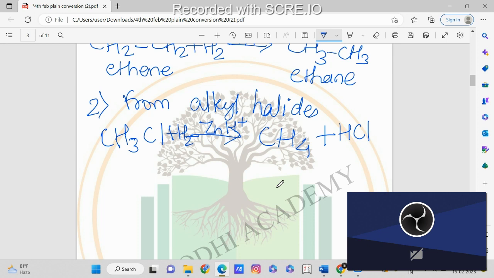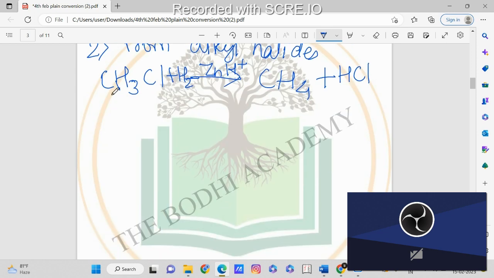Okay, so next I will go to the physical properties. Next is the physical properties of alkanes. So what are the physical properties? Physical properties means the appearance and how the compound shows its boiling point, melting point. These are the physical properties of any compound. So now what are the physical properties of alkanes?